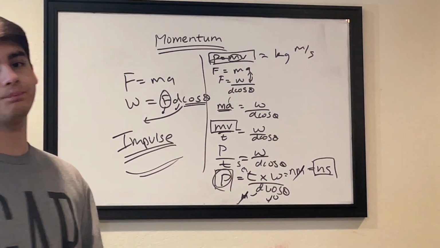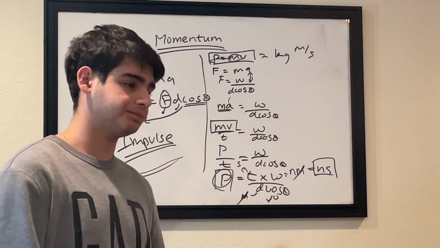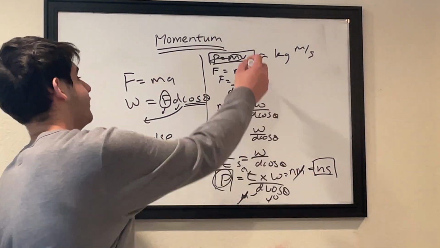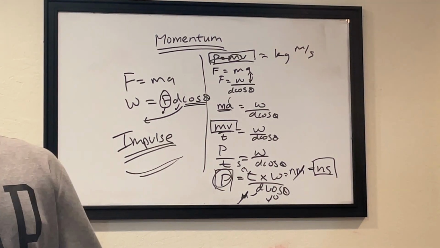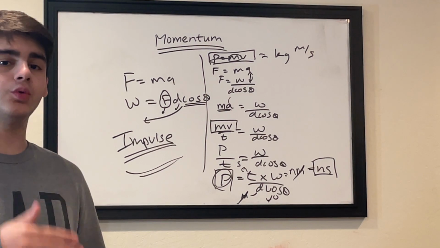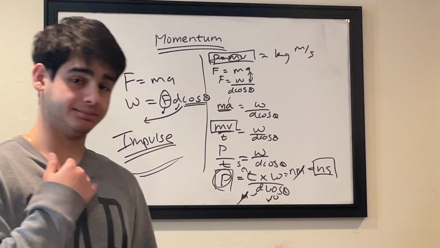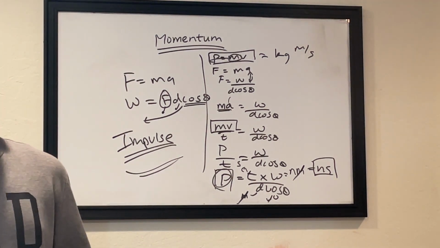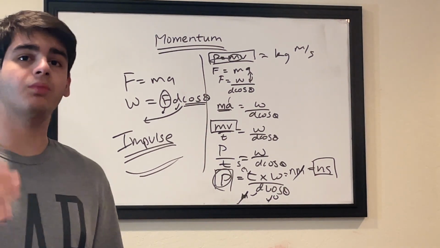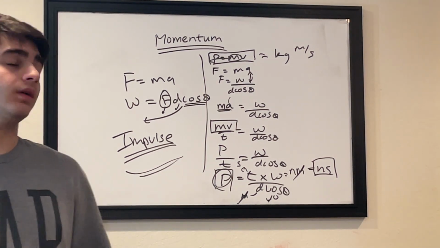It's pretty basic. And I also wanted to talk to you about how momentum can change. Like I told you, it's dependent upon mass and velocity. Let's take a rocket, for example. When a rocket is launched, it keeps running out of fuel, and thus the mass keeps decreasing. And you also see the velocity changing. Now, that's the change in momentum. There is a constant change in momentum because you're losing mass and the velocity is changing. And that's an example of changing momentum.